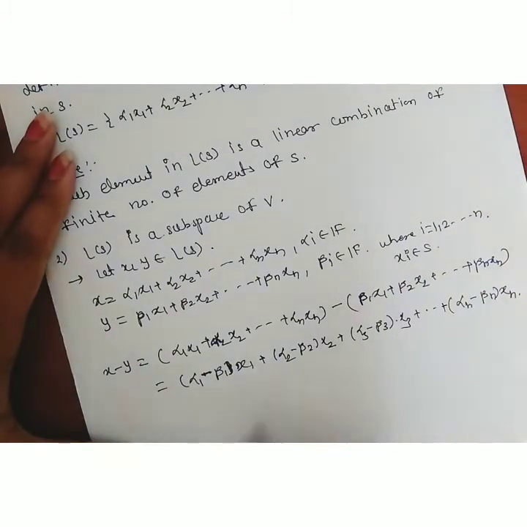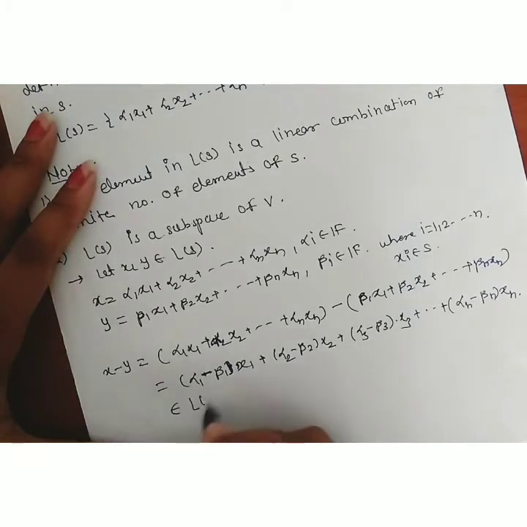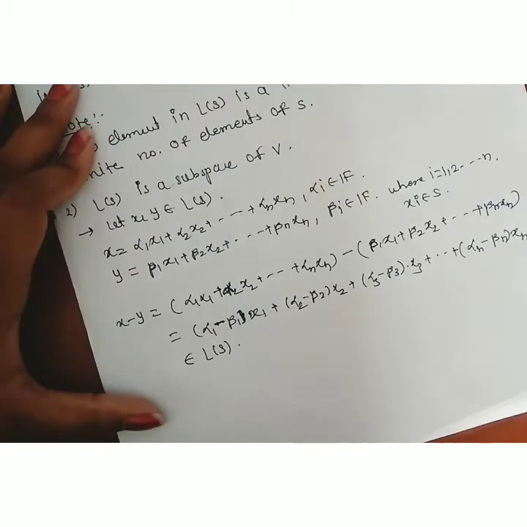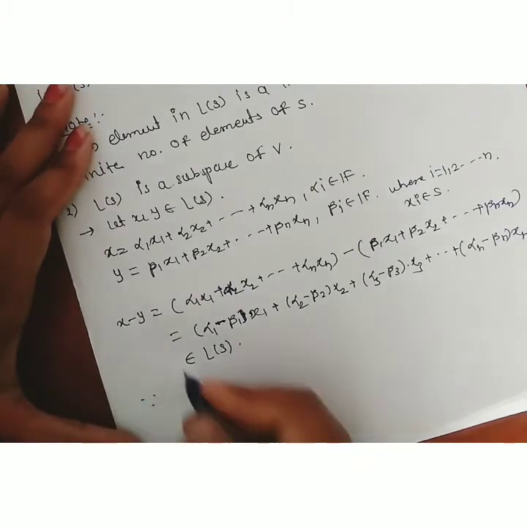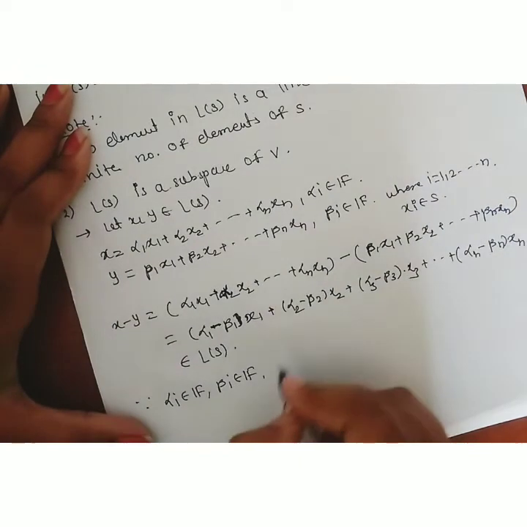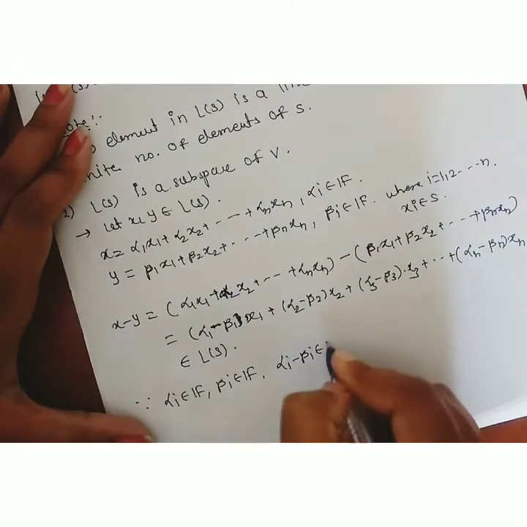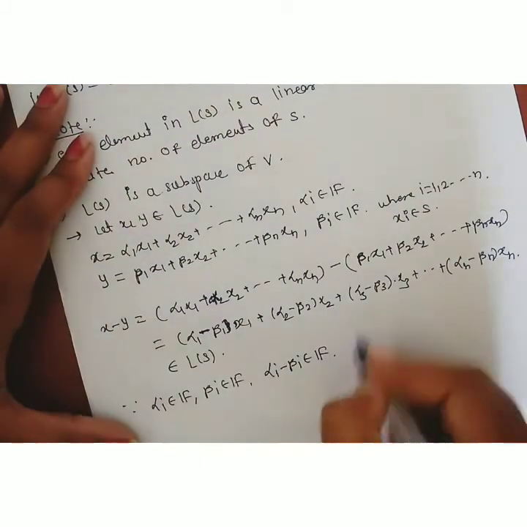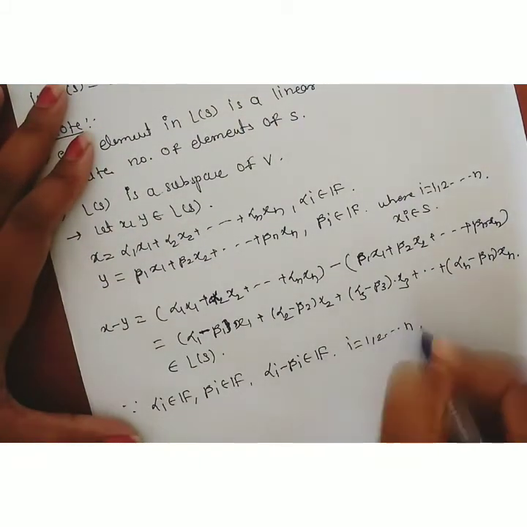Does this belong to L of S? Yes, obviously this belongs to L of S. Why? Since alpha i belongs to field F and beta i belongs to field F, the subtraction alpha i minus beta i also belongs to field F, for i running from 1 up to n.